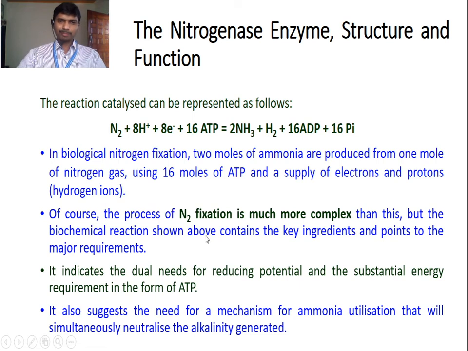Of course, the process of nitrogen fixation is much more complex than this, but the biochemical reaction shown above contains the key ingredients and points to the major requirements. It indicates the dual need for reducing potential and the substantial energy requirement in the form of ATP. So this reducing potential is provided by the process of photosynthesis, while the substantial energy in the form of ATP is given by the process of respiration. It also suggests the need for a mechanism of ammonia utilization that will simultaneously neutralize the alkalinity generated.